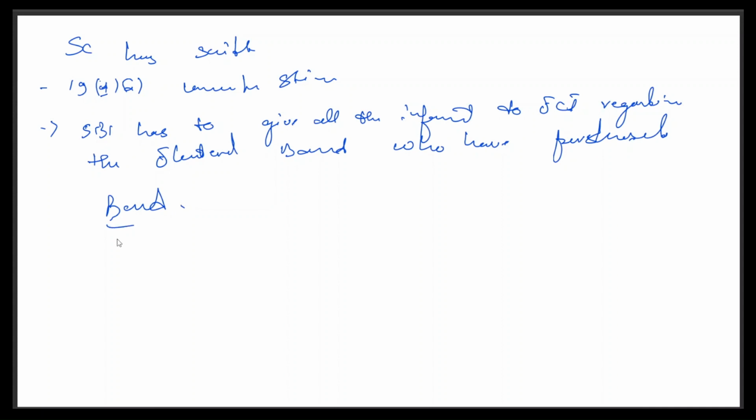That's the current verdict given by the Supreme Court.